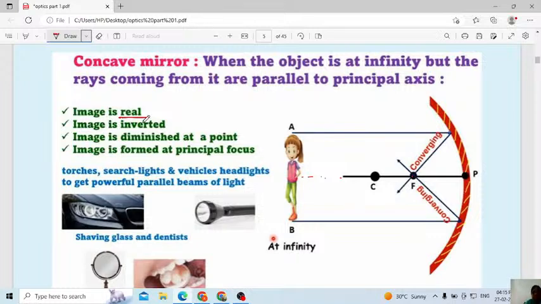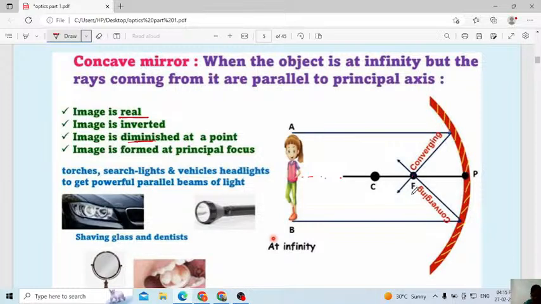Then here, in the case of a concave mirror, the image is inverted. Inverted means upside down we will get. The image is diminished. You can compare the size of the object to the size of the image. Almost it will be diminished. Then next, the image is formed at the principal focus. This is the focus.